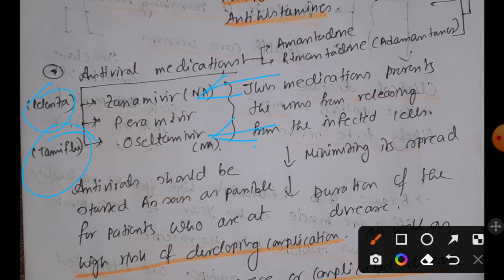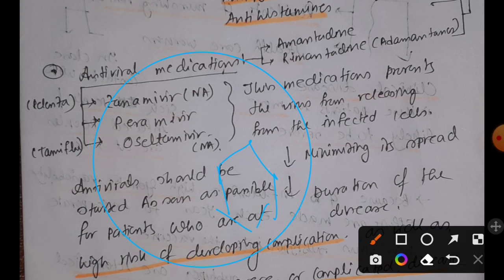So if neuraminidase gets inhibited, there is nothing present in the virus that has the ability to cleave the sialic acid, and as a result the virus will be entrapped inside the cell that it has infected.